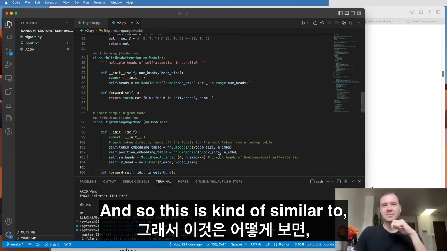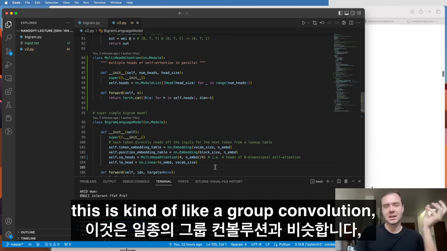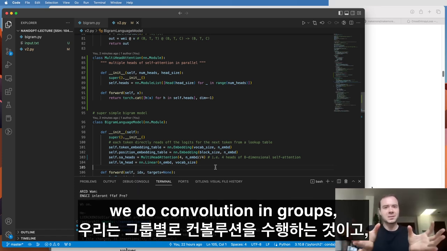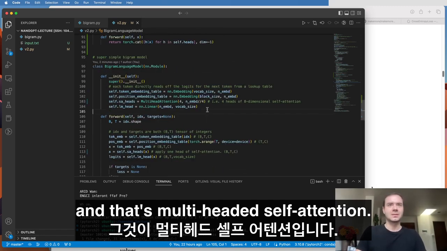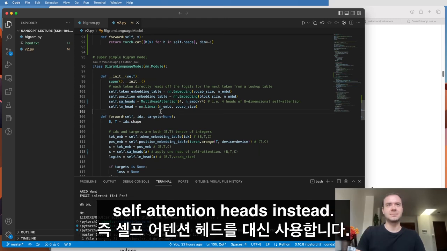This is kind of similar to, if you're familiar with convolutions, a group convolution, because basically instead of having one large convolution, we do convolution in groups, and that's multi-headed self-attention. And so then here, we just use SA heads, self-attention heads, instead.